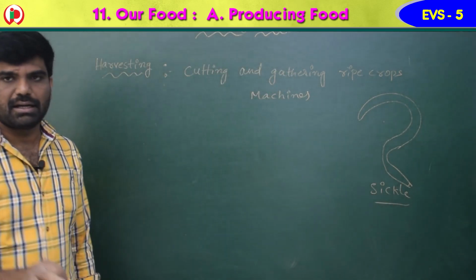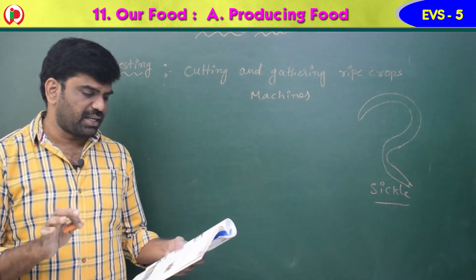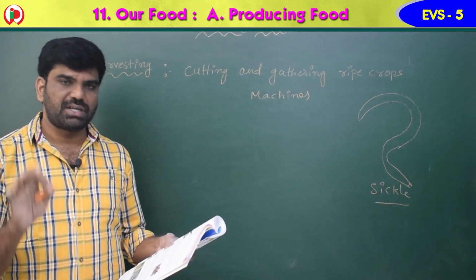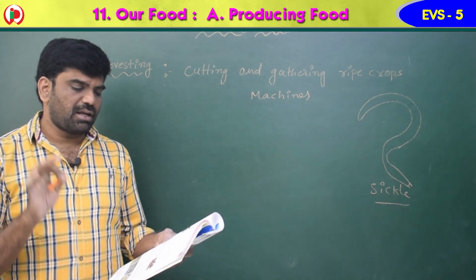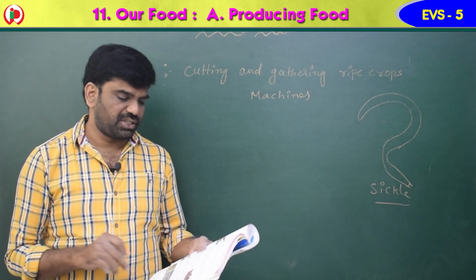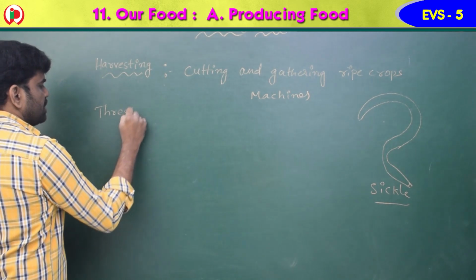So cutting and gathering ripe crops is called harvesting. The crop must be harvested at the right time to obtain maximum production. Crops are harvested with the help of a sickle or machines. Next one is threshing. What is this, children? Threshing.